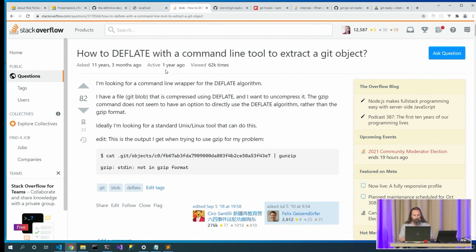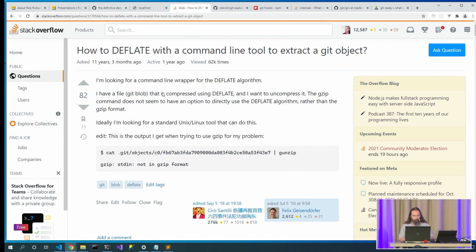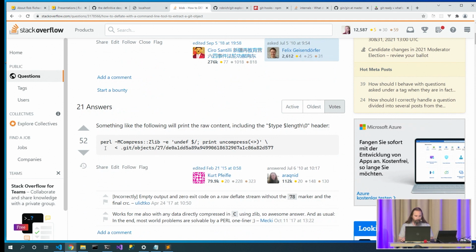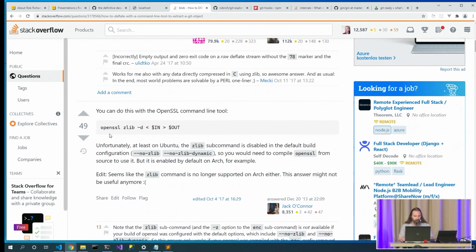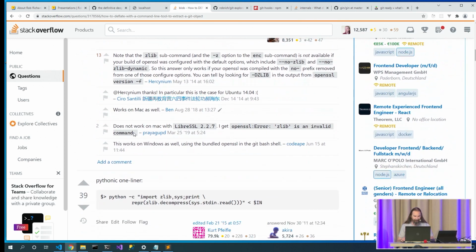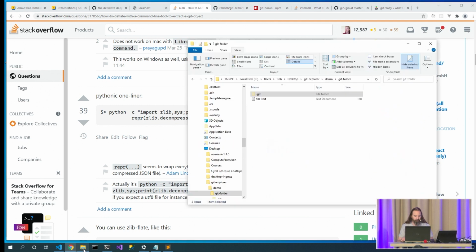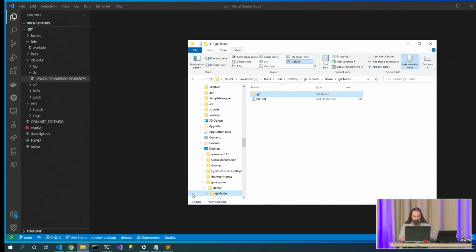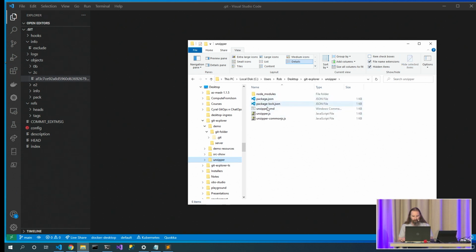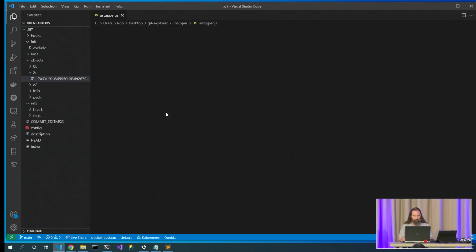So, for example, here's a Stack Overflow post that's also referenced on that gist, where we can use Perl to uncompress it. We can use OpenSSL to uncompress it. That's kind of an interesting use of OpenSSL. Here's a Python script. I wrote a similar script where I wanted to uncompress it. I just called it unzipper. And so here's my unzipper program.